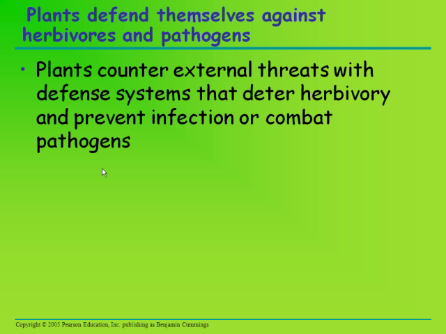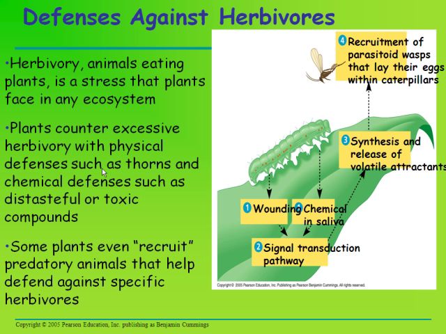Plants defend themselves against herbivores and pathogens. They counter external threats with defense systems that deter herbivory and prevent infection by pathogens. So this is a defense. A maize leaf recruiting a parasitoid wasp is a defensive response to an armyworm caterpillar, an herbivore.